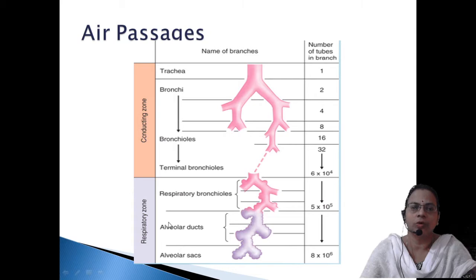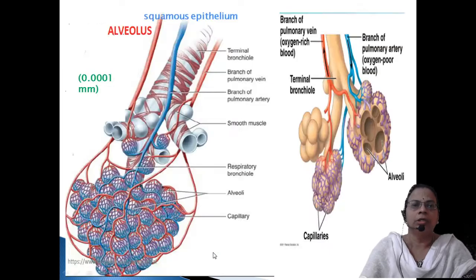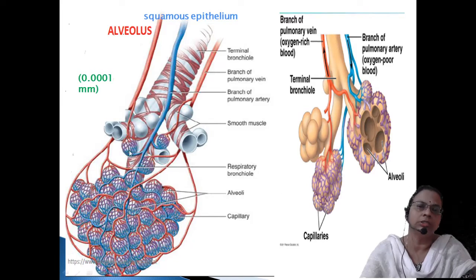So respiratory bronchioles and alveolar ducts end in balloon-like structures. Those balloon-like structures are called alveolar sacs or alveoli. Now this is the diagrammatic presentation of the alveolus, and each of these balloon-like structures is lined by squamous epithelium, which is protective in function.